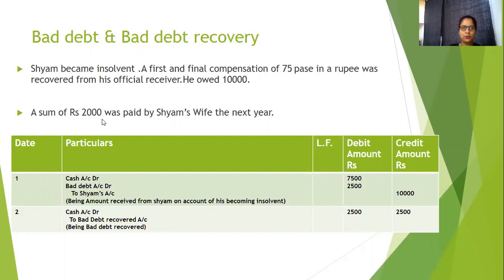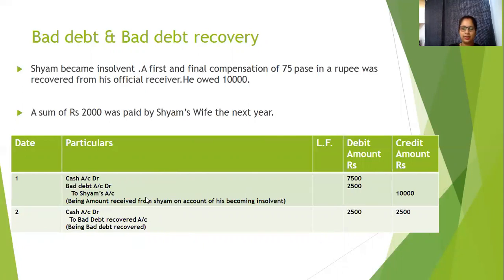Now what happens? Shyam's wife also paid rupees 2,000 next year. Since Shyam's account is already closed, a new account comes into the picture, known as the bad debt recovery account. Now how do we do the journal entry for the bad debt recovery account? We are receiving cash of 2,000. Cash coming in, so the cash account will be debited. But Shyam is no longer in our books, so a new account comes into the picture. We will credit the bad debt recovered account.